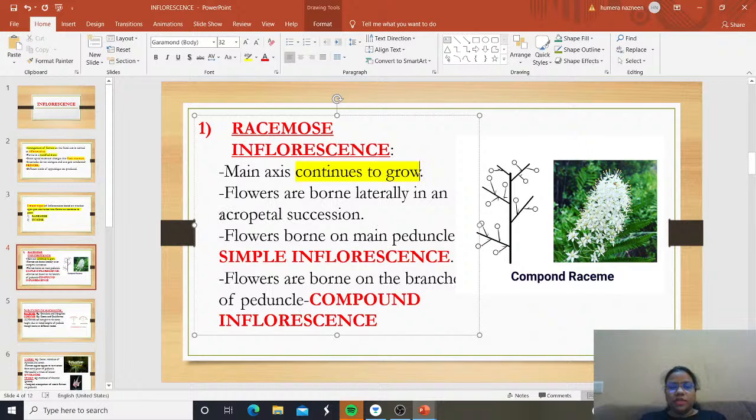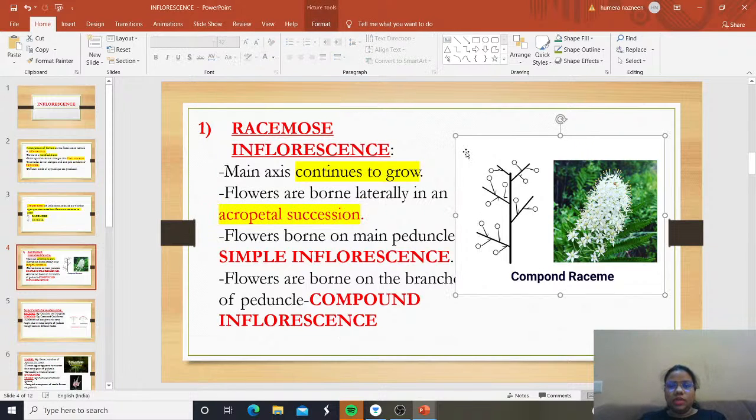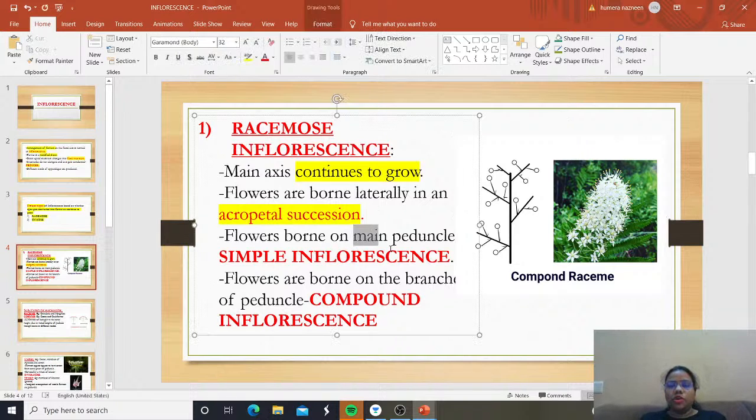Now, what do you mean by this term acropetal succession? Acropetal succession means new flowers are at the top and the older flowers at the bottom, right? And where are the flowers born here? The flowers are born on the main peduncle. Flowers are being produced. Clear? This is about racemose. Racemose inflorescence means the main axis continues to grow.